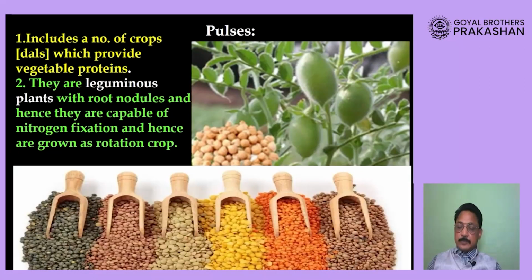Then the next food crop, dear students, is pulses. Pulses we also call by the local name dal. You must have heard the names tur dal, chana dal, masoor dal, urad dal. You can use these words because they are proper nouns. Pulses are the third most important food crop in our country.